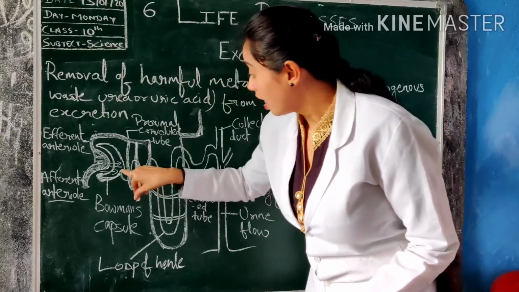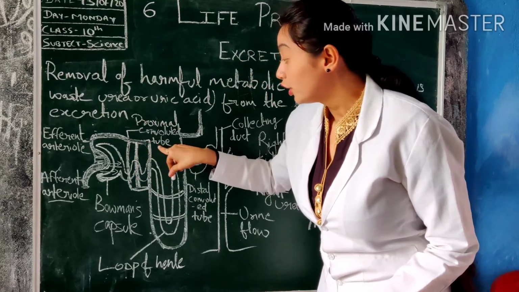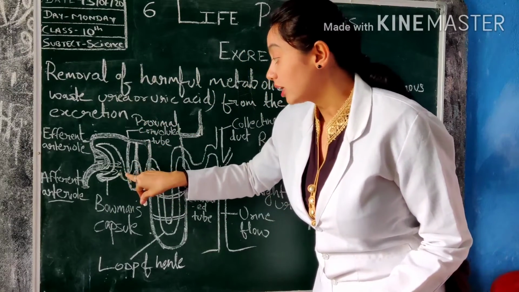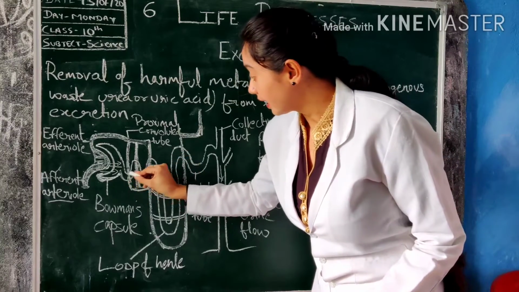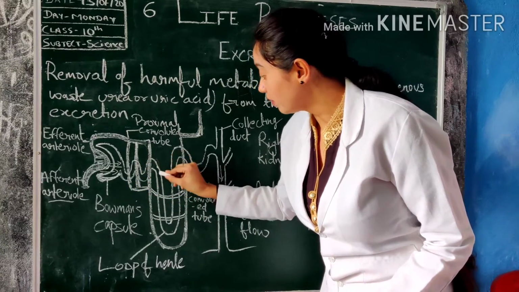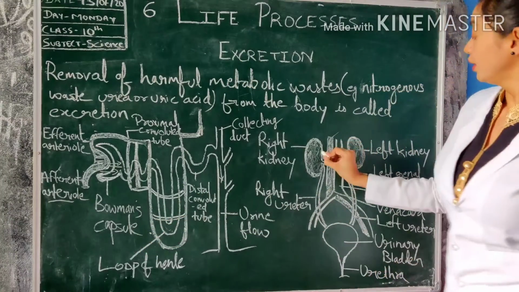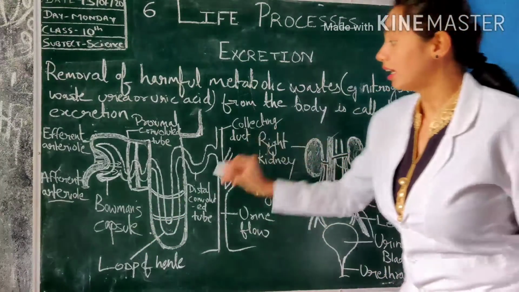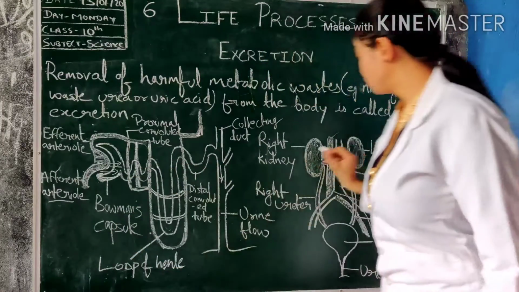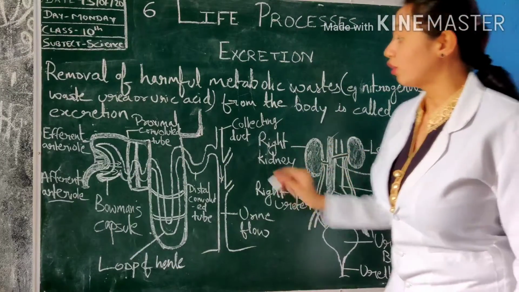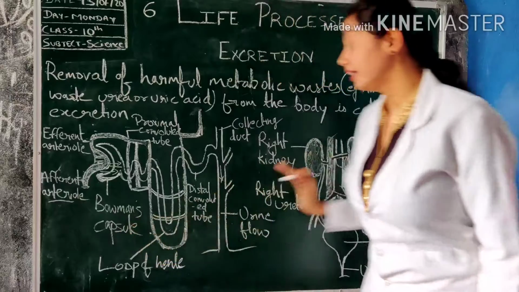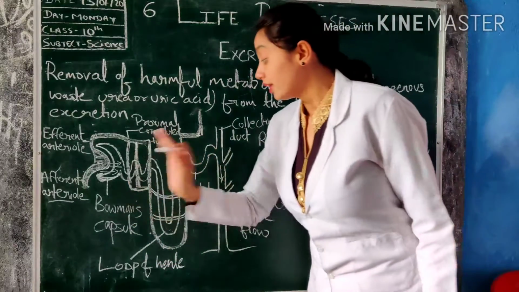This tube is called the proximal convoluted tubule. It carries impurities and moves them like this. Where is it situated? It is inside the kidney. All these nephrons are situated in the kidney, and all this filtration takes place inside the kidney in the nephron.